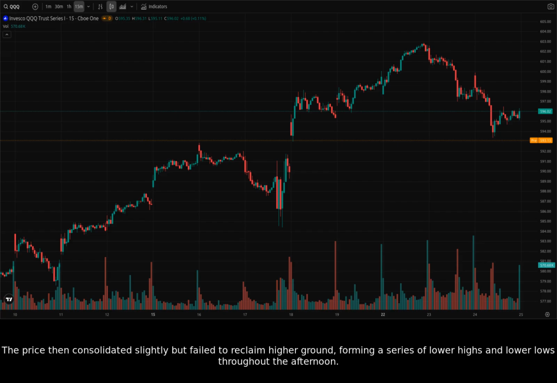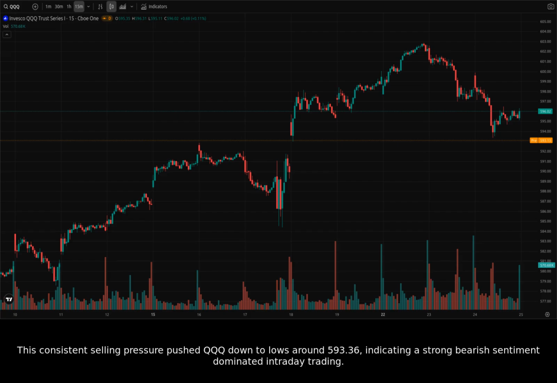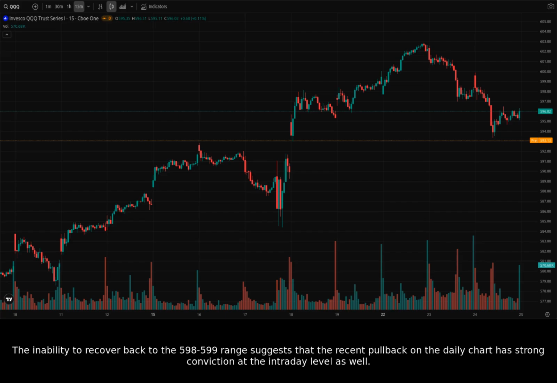The price then consolidated slightly but failed to reclaim higher ground, forming a series of lower highs and lower lows throughout the afternoon. This consistent selling pressure pushed QQQ down to lows around 593.36, indicating a strong bearish sentiment dominated intraday trading. The inability to recover back to the 598 to 599 range suggests that the recent pullback on the daily chart has strong conviction at the intraday level as well.